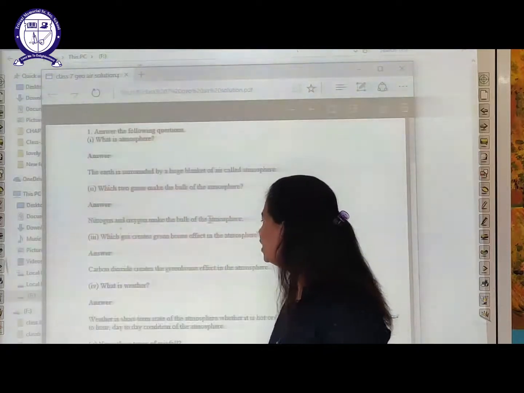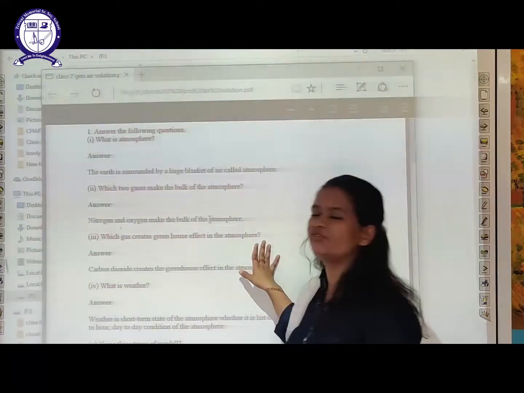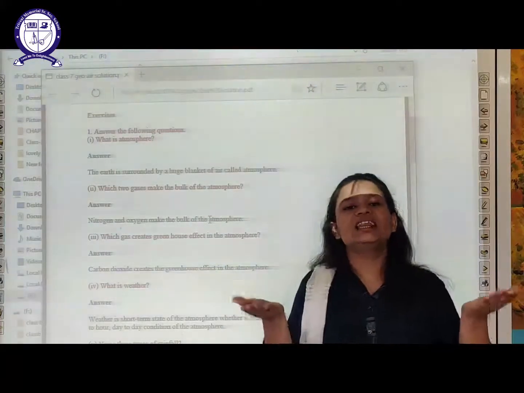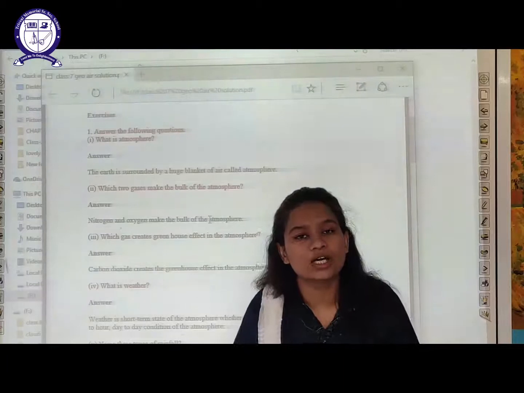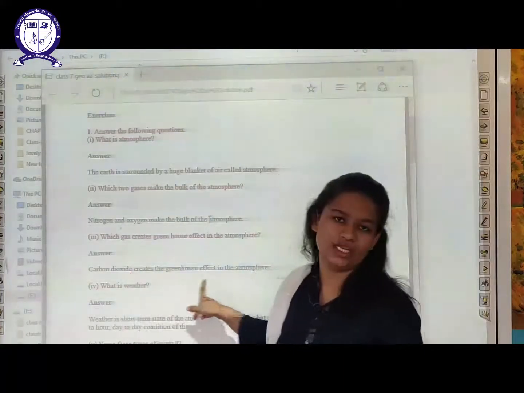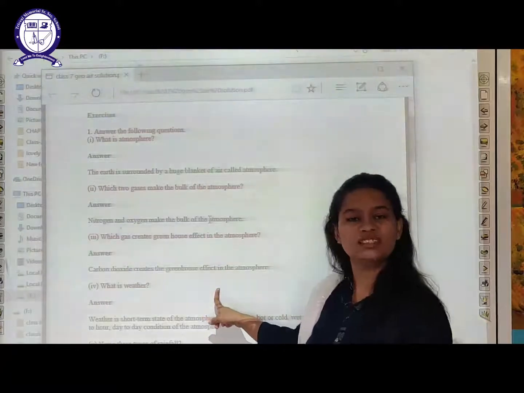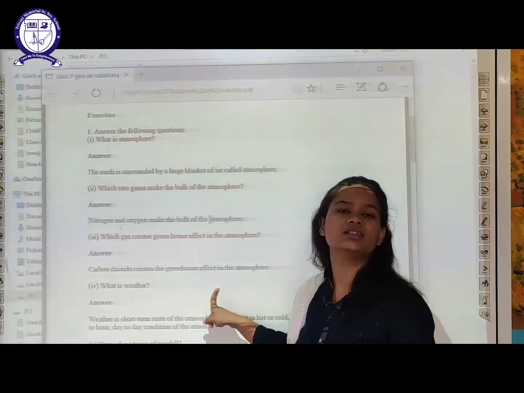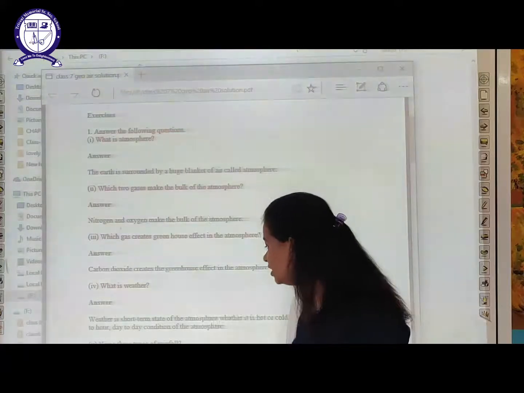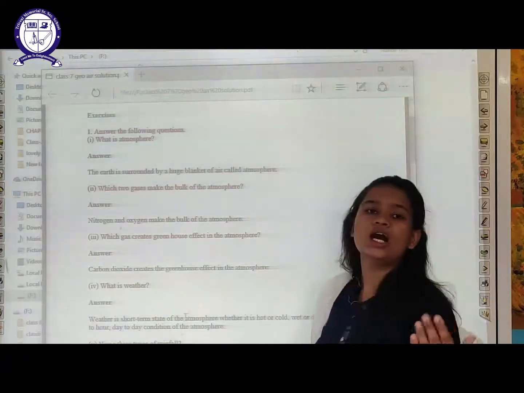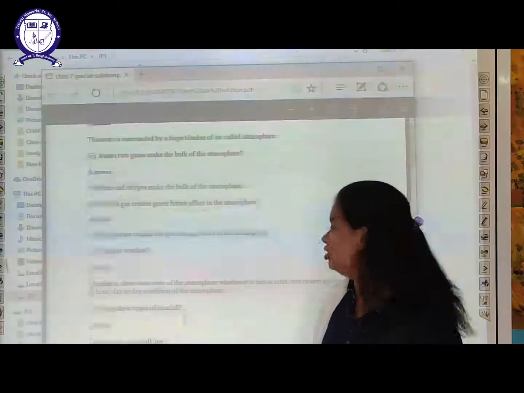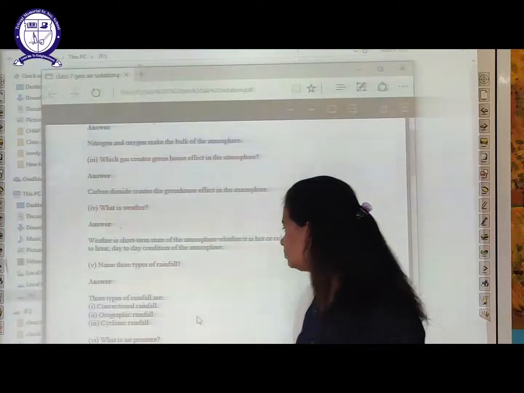The next is, which gas creates the greenhouse effect in the atmosphere? Greenhouse effect means an increase in the level of temperature of the earth. Which gas is responsible for that? Carbon dioxide. Because carbon dioxide is increasing, the temperature of the earth also increases, which leads to the greenhouse effect. Then what is weather? That I already told you. Day to day change in the climatic condition is called weather.